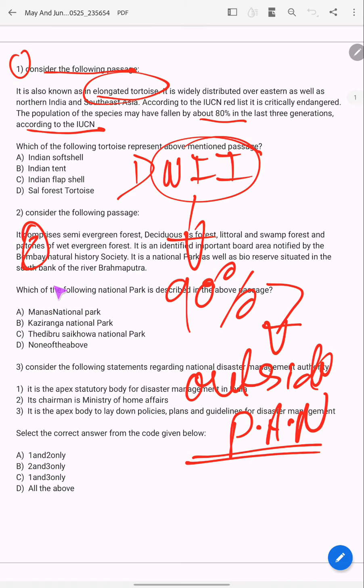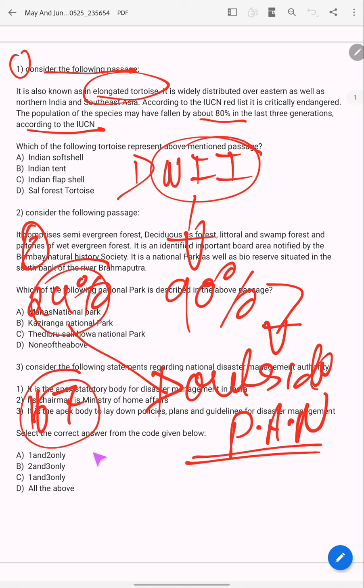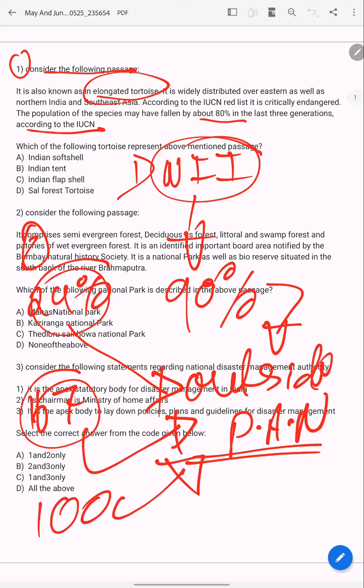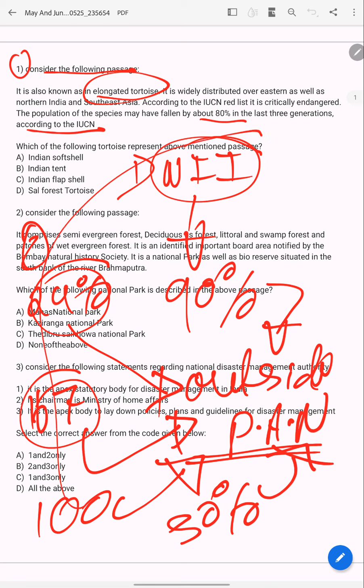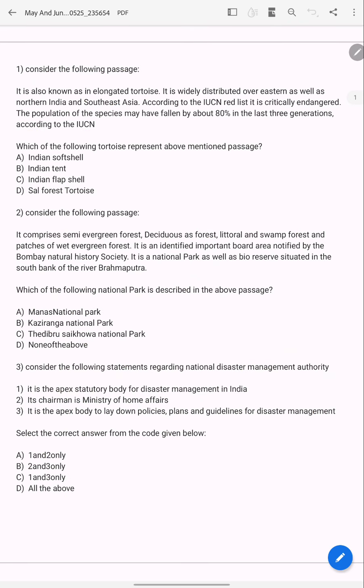For extra information, you should also know that 29% of tigers fall outside the protected area network, 67% of elephants, 100% of dolphins, and 50% of antelopes fall outside the protected area network in India. This is all in India. Just for extra information I am giving. Okay. Now see the options.